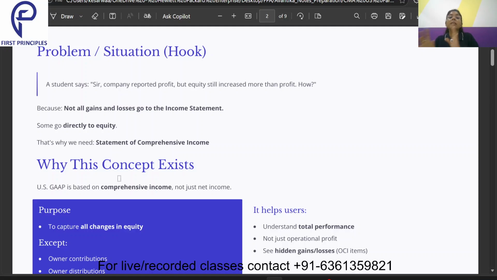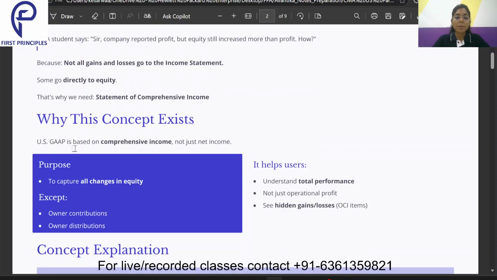They are directly reported in the equity, that is in the equity capital, the owner's money. So that is why we need the statement of comprehensive income. In the statement of comprehensive income, all those incomes and losses are recorded which are not reported on the income statement. Now, US GAAP is based on comprehensive income, not just net income.